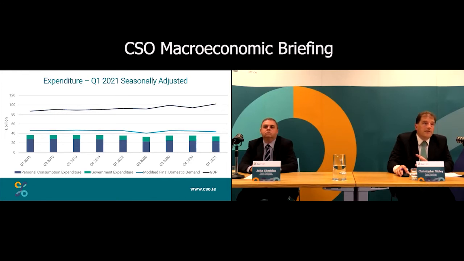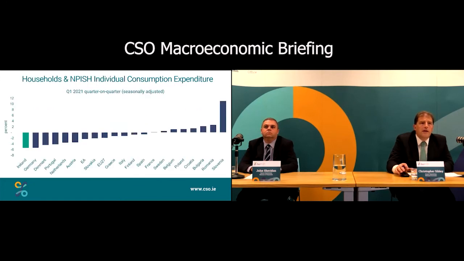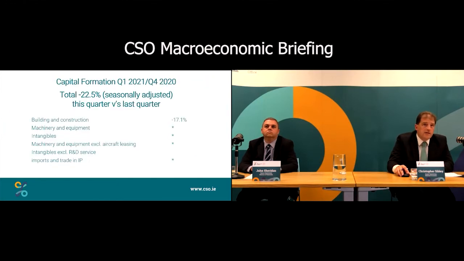Then looking at the elements inside the expenditure method, consumption is, as we had looked at for Q1, down 5.9%, largely split between goods and services. And compared to our international peers, our European peers, just like with the annual data, we're on the far left still for Q1 in terms of restrictions and I guess the impact on consumption of individuals on goods and services in the Q1 data.